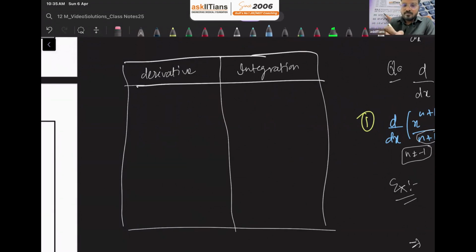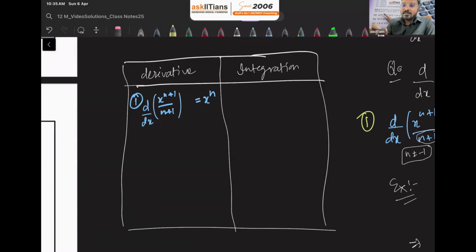So the first formula is that if we want to find the derivative of x raised to n plus 1 over n plus 1 with respect to x, it is nothing but x raised to n. It means what? Sorry guys, let me just write it. We're writing derivative here, so d over dx of this.